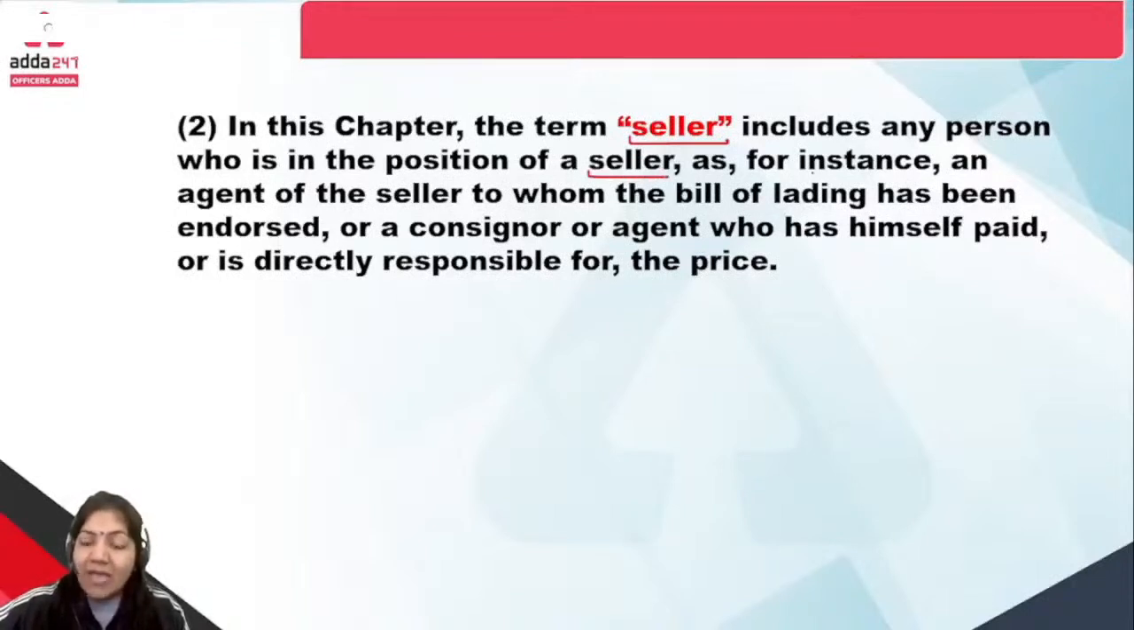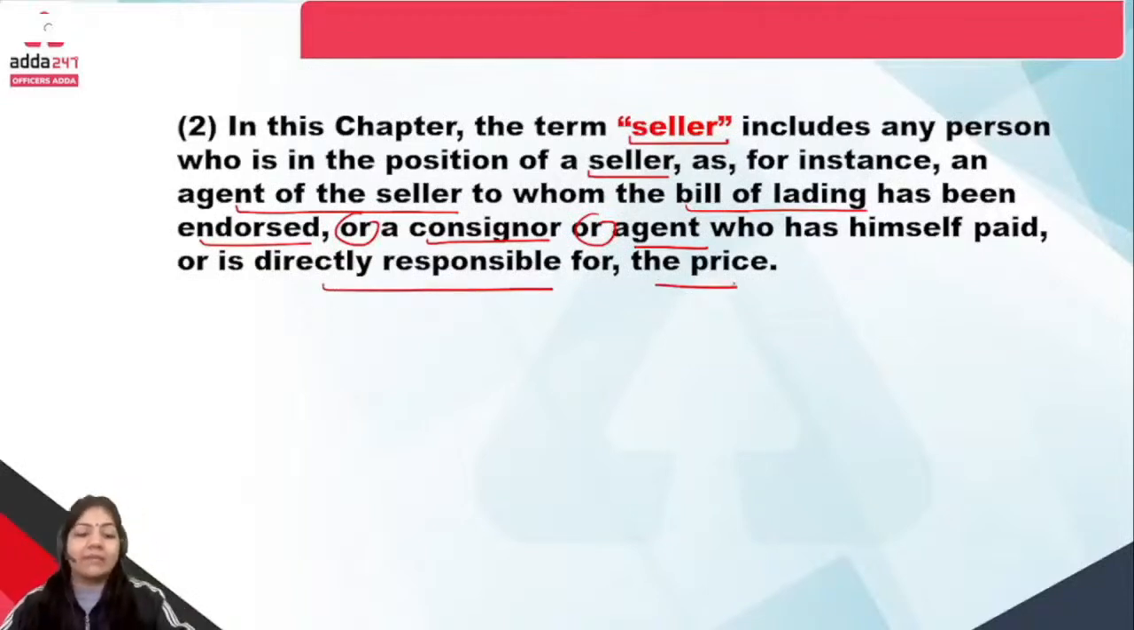any person who is in the position of the seller, as for instance an agent of the seller to whom the bill of lading has been endorsed, or a consignor or agent who has himself paid or is directly responsible for the price. It means the seller is the person who wants the money because the seller has given the ownership of the goods to the other person. So if the buyer has not given the price, then the seller is called the unpaid seller. This is the exact definition given under clauses 1 and 2 of the Sale of Goods Act.